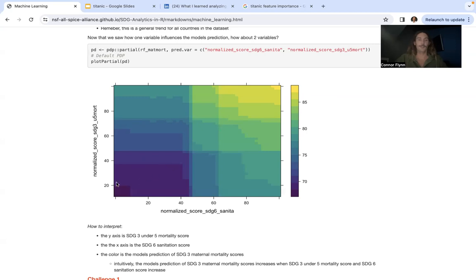And that goes for the very low portion of the graph too, that dark purple, where we see predictions under 70% for the maternal mortality score. That's when under 5 mortality and sanitation are very low, right? And this also breaks into thresholds. It looks like there's a threshold where, when we get over around 45 or 50% for our sanitation score, our model starts to predict a little bit higher value for maternal mortality. And same with under 5 mortality. When we get to just above 60%, our model starts to predict higher for maternal mortality.